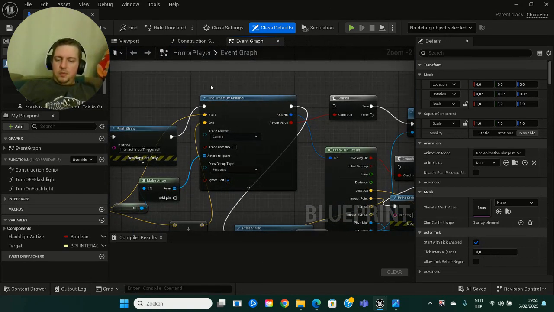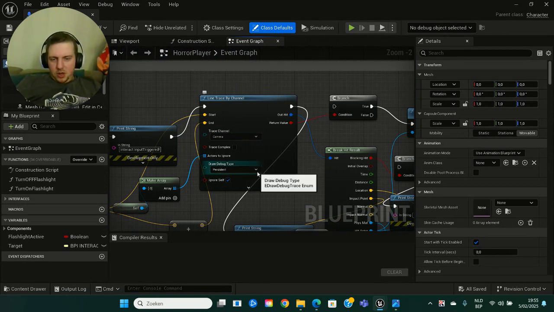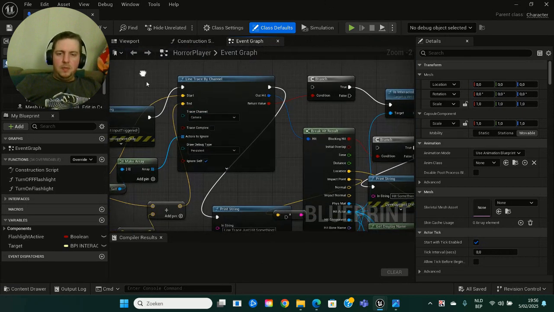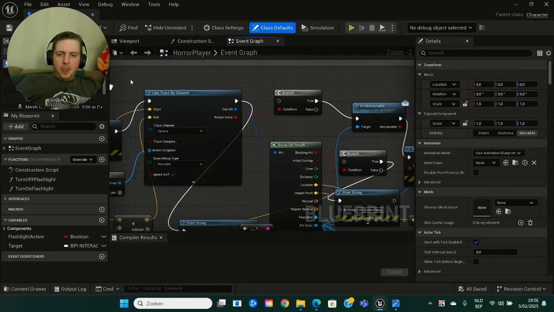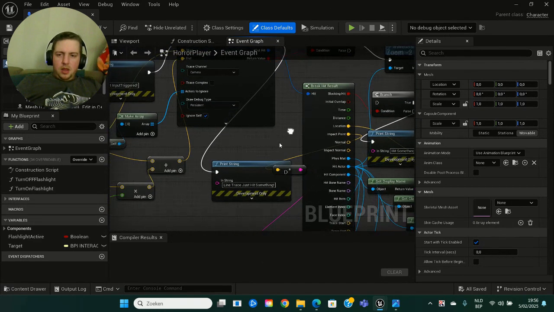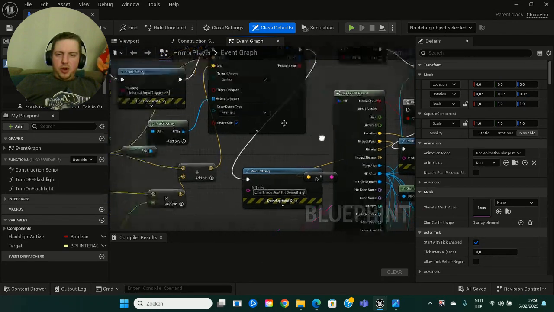Anyways, so needed to have a line trace by channel, and the line trace is actually those nifty little things, and I put them on persistent because I want to keep seeing all of my line traces. And I got the trace channel to camera, but you can also put it to visibility. But I got it put on camera. And what it basically does is you press E. I made an array over here so that the line tracing would ignore myself as an object.